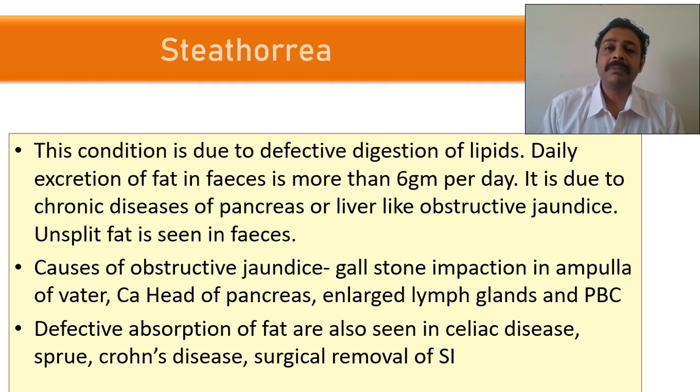It may lead to ulcerative colitis, Crohn's disease, celiac sprue, celiac disease, and even surgical removal of the small intestine. For example, a person has some injury and a part of the intestine is removed, then there is less area for absorption of fat. It will lead to steatorrhea.